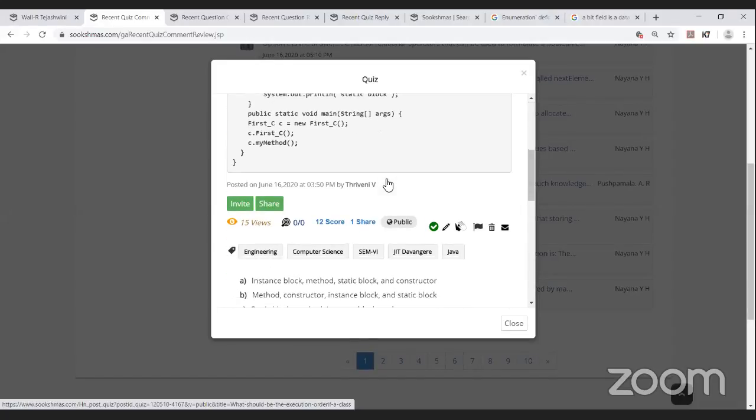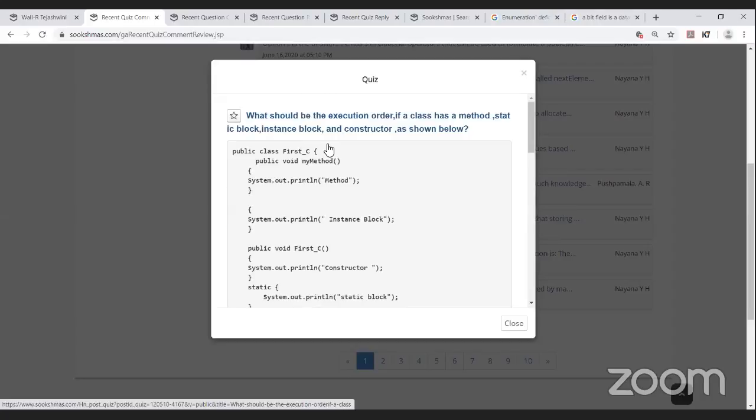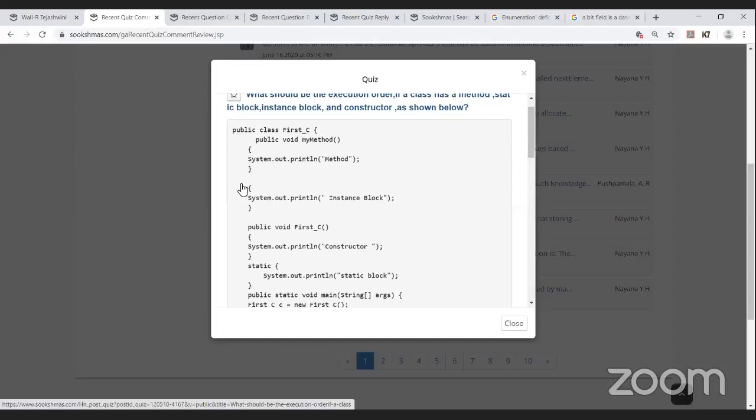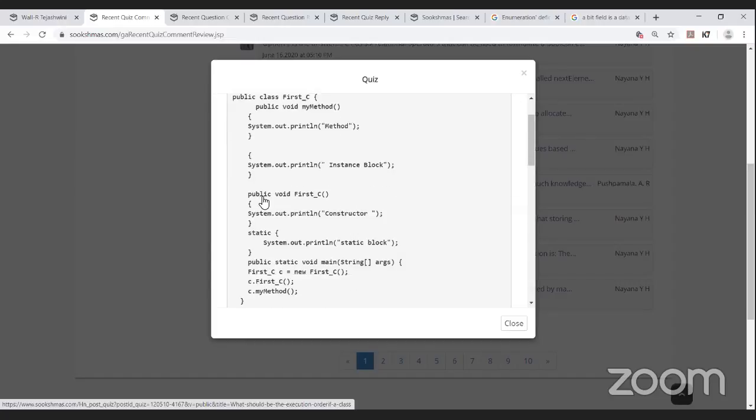It's for a Java coding question. What should be the execution order if a class has a method, static block, instance block, and constructor as shown below? Yeah, in this particular code, public class first_C, and in that class public void method is there with the print statement printing method. Yes, and another print statement is there, we're printing instance block. And the second method consisting of public void first_C, and it's printing constructor, and inside the static block, it's trying to print the static block.